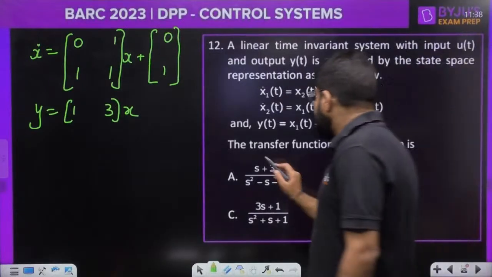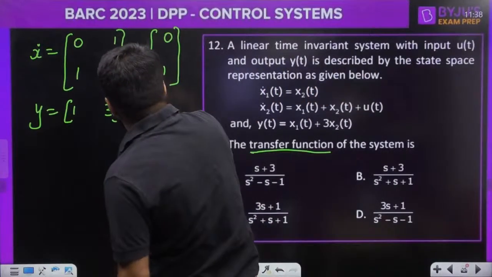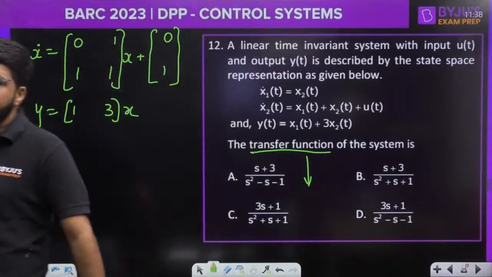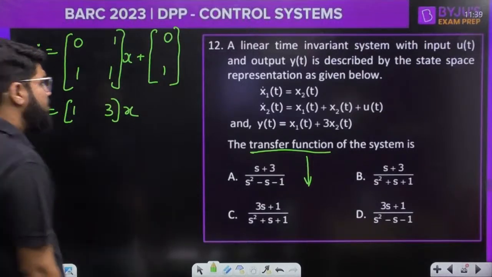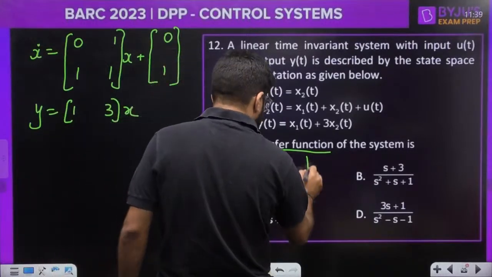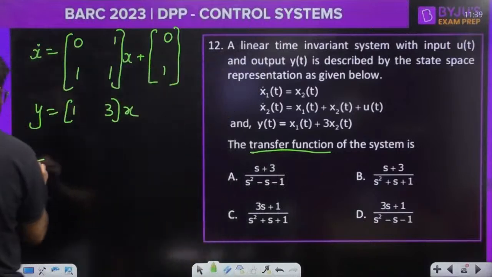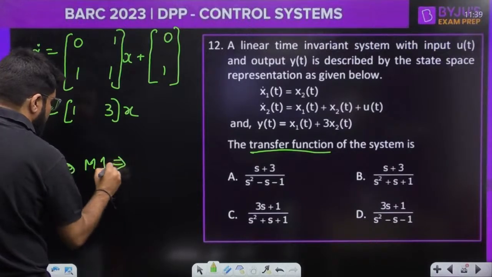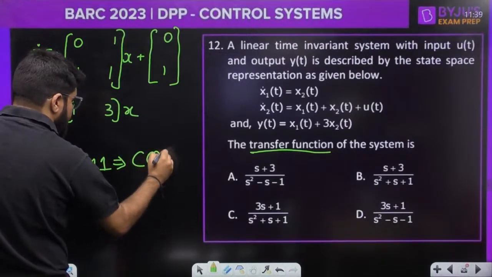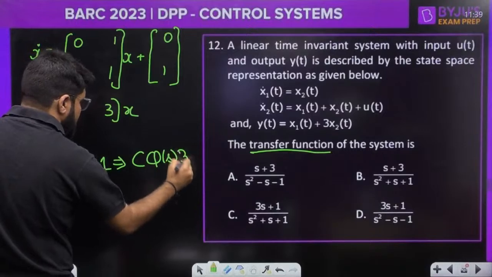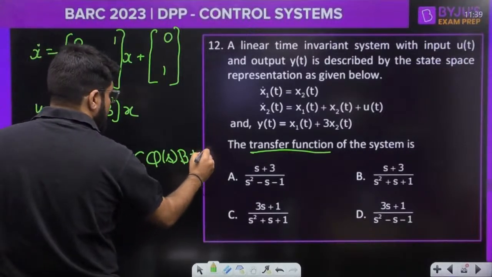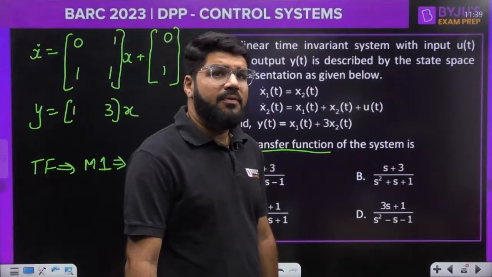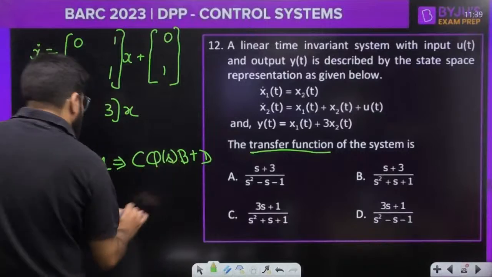Now dear, what is the transfer function? Now we know the matrices A, B, C. The transfer function is given by the formula, method number 1, C phi(s) B plus matrix D. That is number 1 way. But I can make this particular question simple. How?